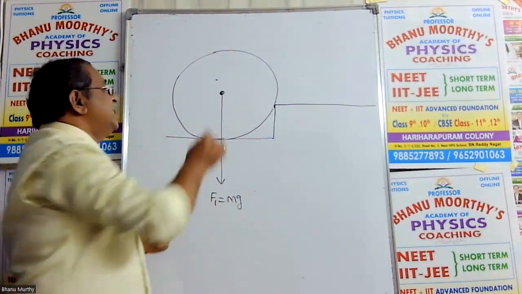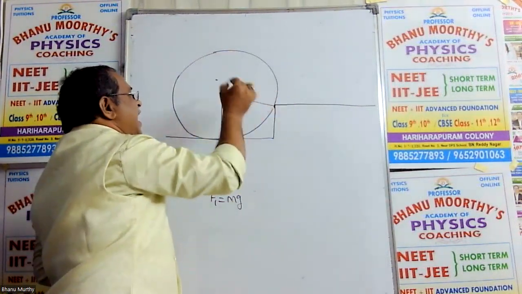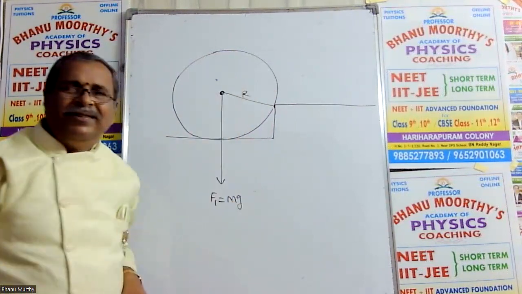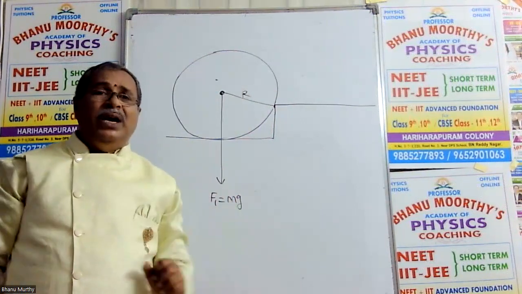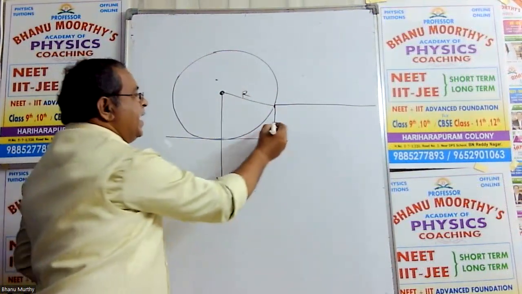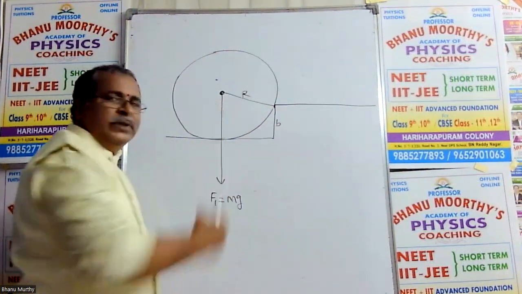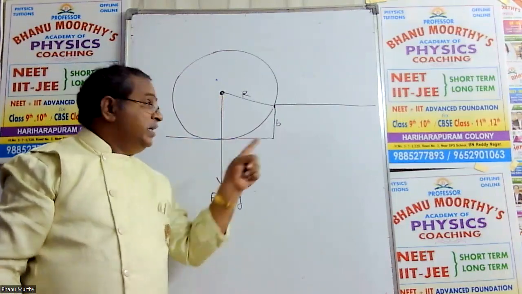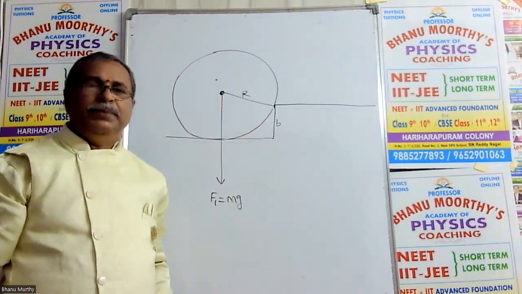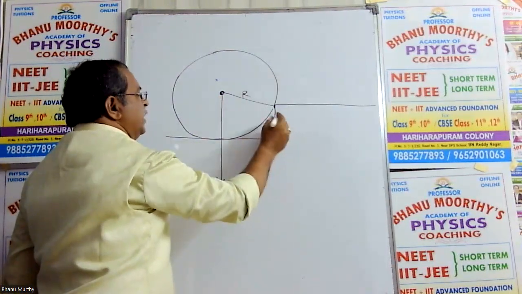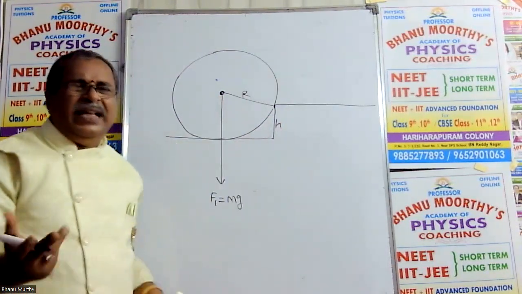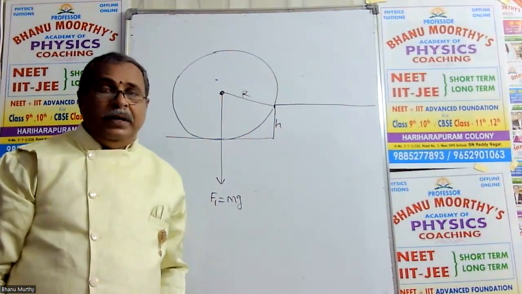Now its radius is R. I'm selecting capital R for the radius. Mass is given, radius of the ball is given. It is resting on the lowest step, and the height of each step is given. That is H. Generally, H you can take as the height of each step.